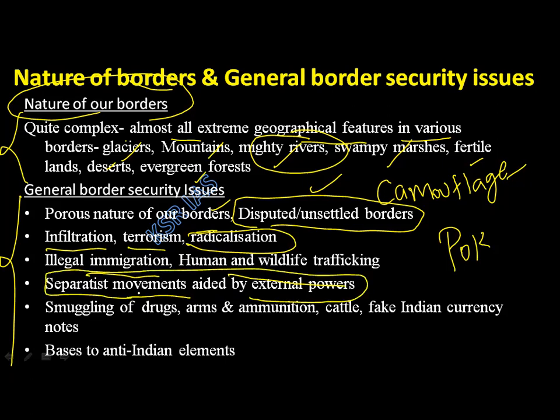Many of the people in Kashmir don't want to be part of India. They want a separate Kashmir. There are many people. Now some external forces, especially Pakistan, will help these people to make sure that India does not have Kashmir. Understanding the point? So separatist movements aided by external forces. Separatist movements in the sense of this. Have you heard about the Khalistan movement? Khalistan.